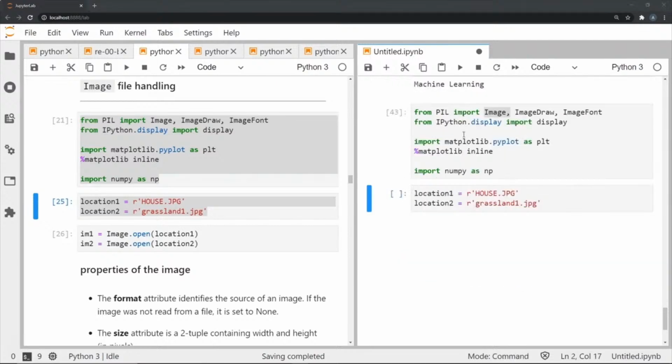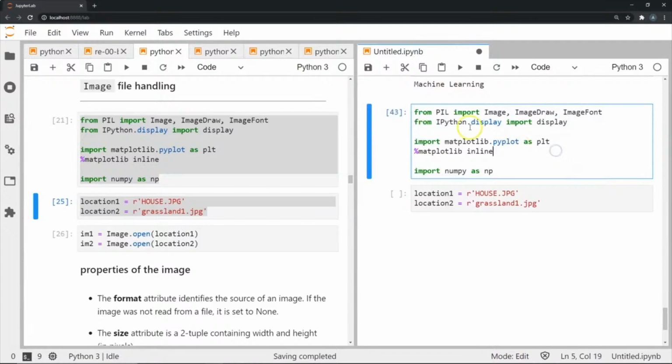So the next topic that we're going to be handling is image file handling. Now we have already seen many examples pertaining to text files. So text files are obviously something that we're going to be using a lot. But image file handling is something very important as well. And we're going to see certain operations that we can do around image file handling. So starting off, I'm going to import a bunch of packages and modules. What these packages and modules exactly are is not that important right now, but it's something that will be covered in future videos. It's important to just keep note of what these are, such as NumPy and image.